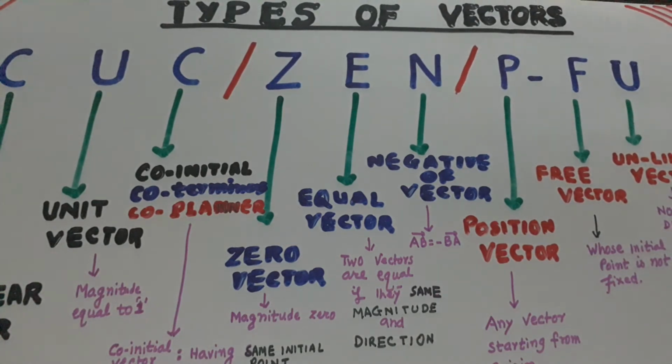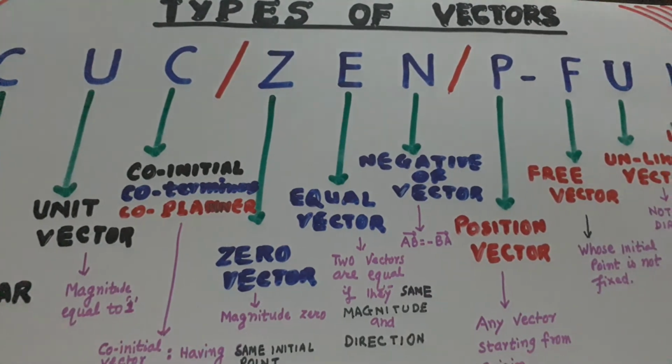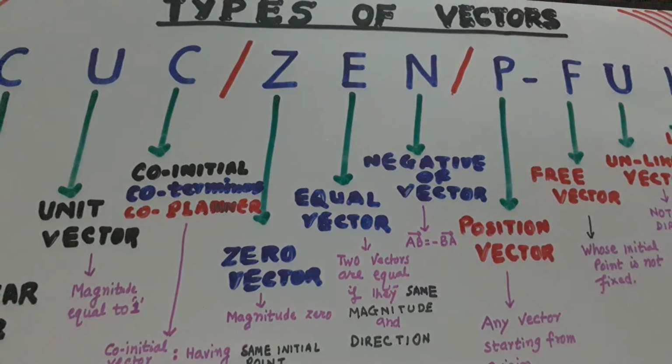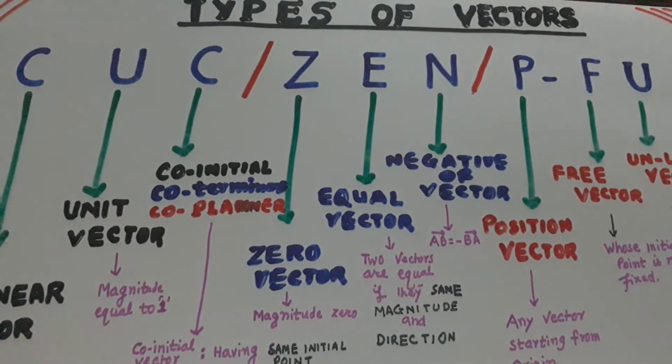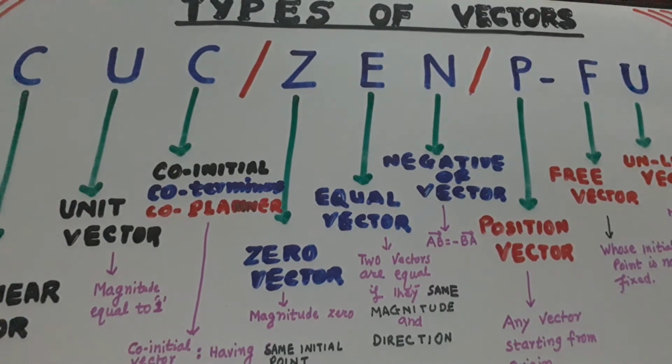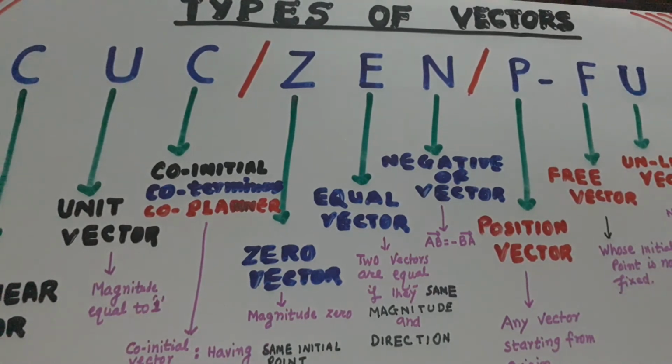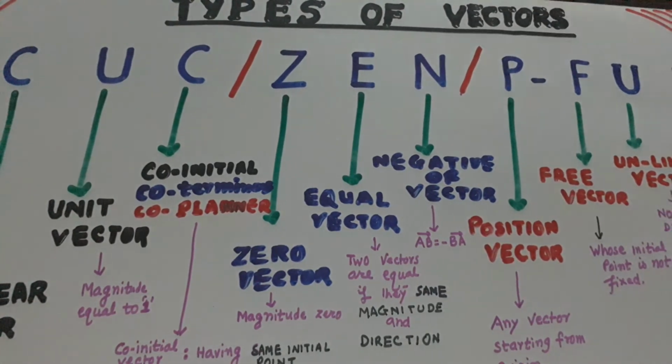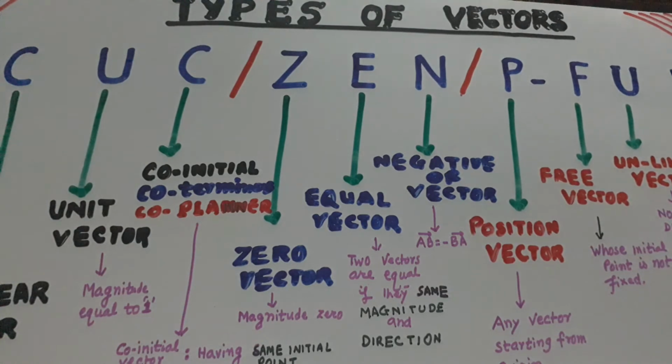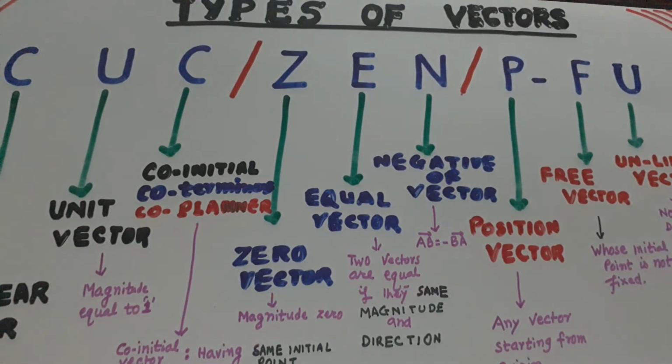So now you find that it is very easy to remember the names of all the vectors and their definitions I have just told you. So I will be bringing the mnemonics. All the 3D is based on the mnemonics.